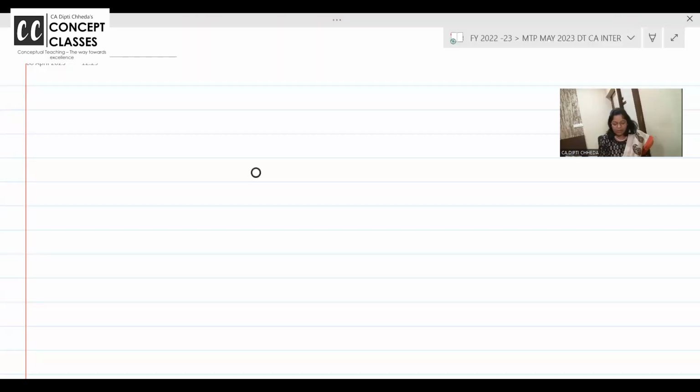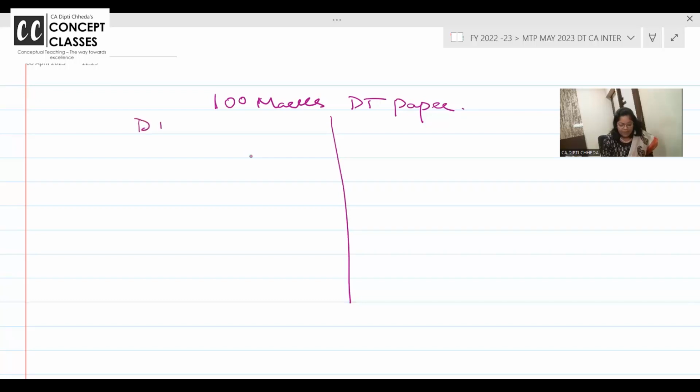So just in 5 minutes, very brief, I'm sharing the screen and want to give you all the paper pattern for your 100 marks direct taxation paper. If you know it, super good. Let us then do it. This is your direct tax. This is your indirect tax. Indirect tax is very simple at the base level itself.